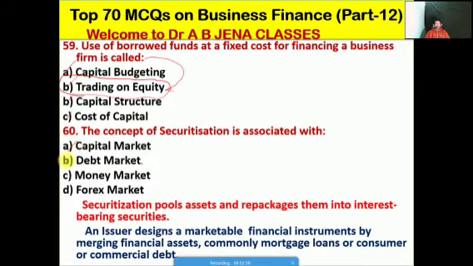Whether it's A the capital market, B the debt market, C the money market, D the forex market. So friends, you have to remember the concept of securitization is associated with the debt market. So friends, what is the meaning of securitization? Securitization puts the assets and repackages them into interest bearing securities. An issuer, meaning the company, designs a marketable financial instrument by merging financial assets, commonly mortgage loans or consumer or commercial debt. It's the meaning of securitization.